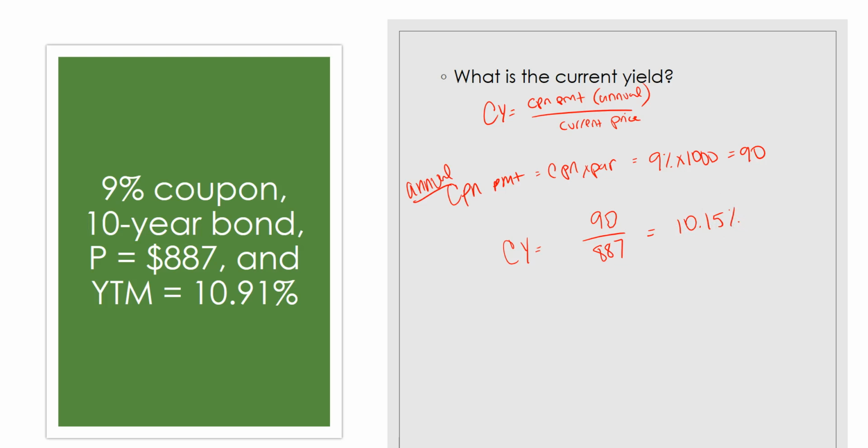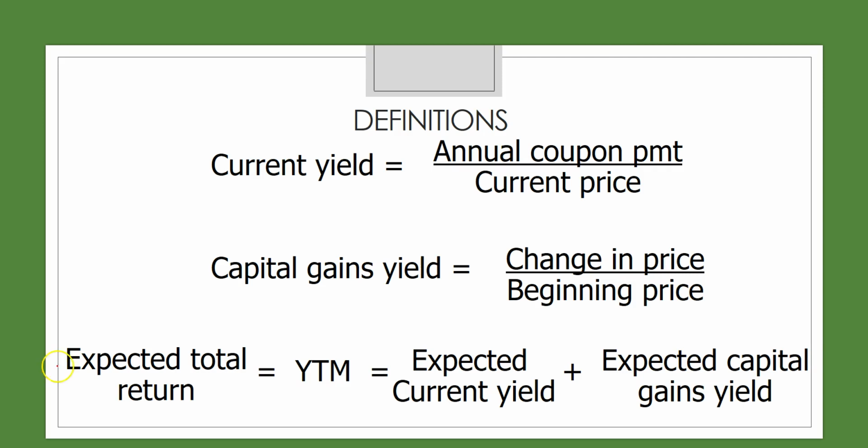With that information, we can calculate the capital gains yield. We have both the yield to maturity and the current yield, so we can calculate the capital gains yield. So the capital gains yield would be equal to the yield to maturity minus the current yield, because remember, yield to maturity is equal to capital gains yield plus the current yield that we covered on the previous slide. So right here.